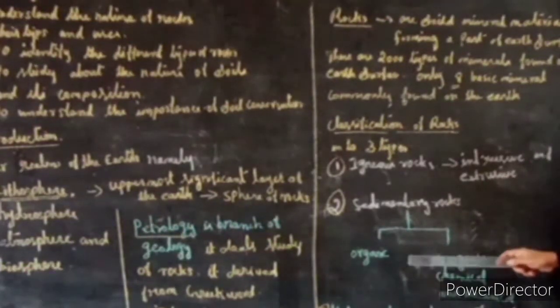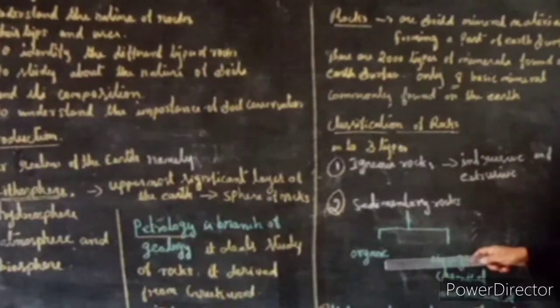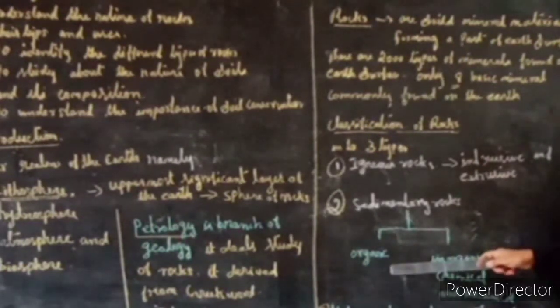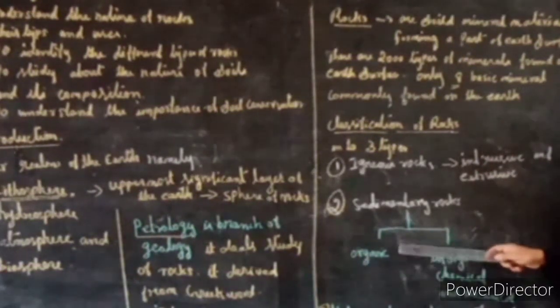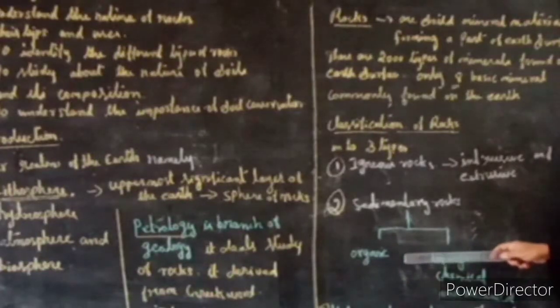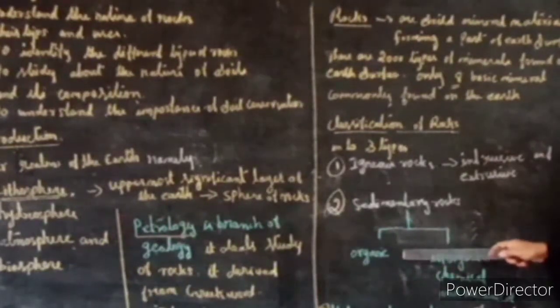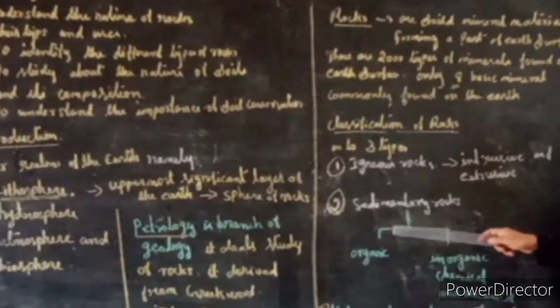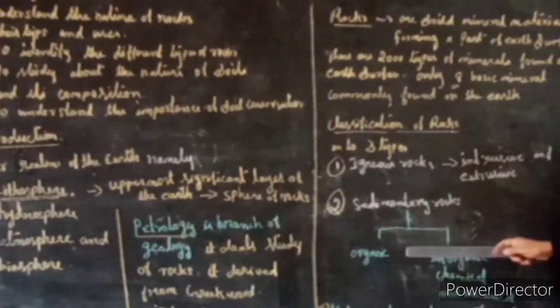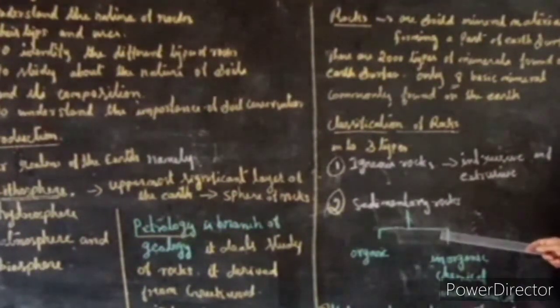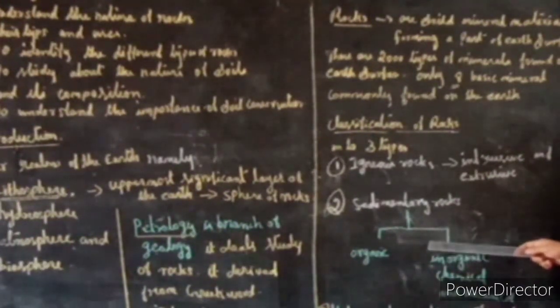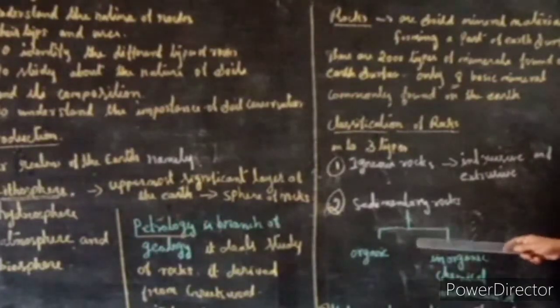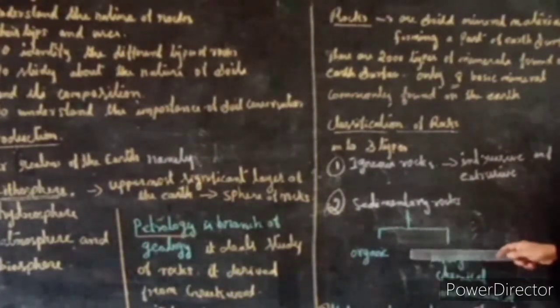Organic rocks. The organic sedimentary rocks are formed as a result of the decomposition of dead plants and animals. How are the organic sedimentary rocks formed? After the decomposition of dead plants and animals, organic sedimentary rocks are formed. Examples: chalk, dolomite and limestone are also examples of organic sedimentary rocks.